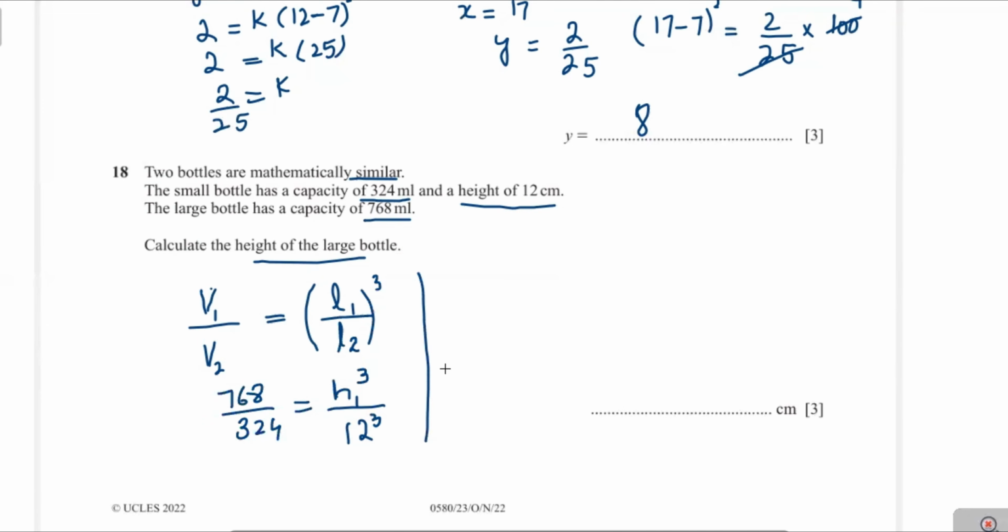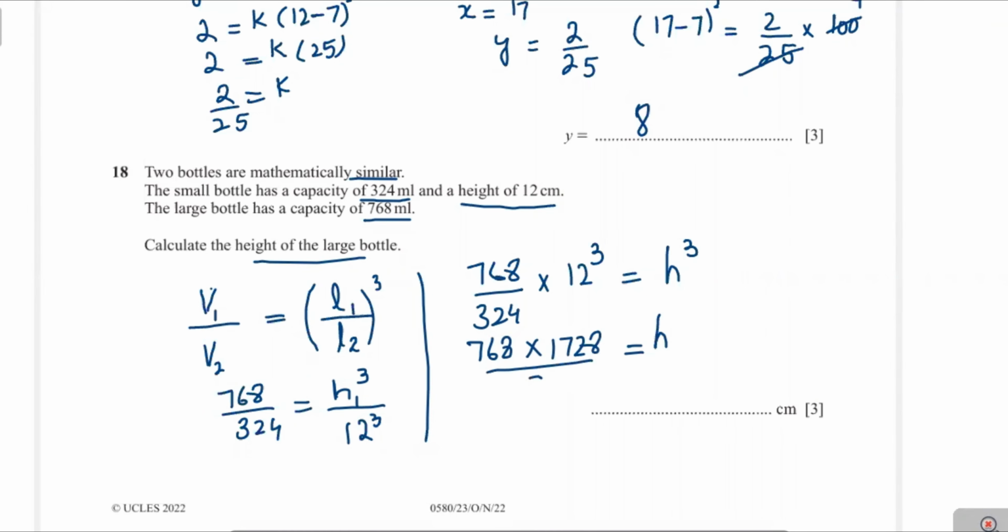You can write it. Now 768 divided by 324 multiplied by 12 cube, that's equal to h cube. Now we simplify this equation, we get the answer. Now 12 cube is 1728.